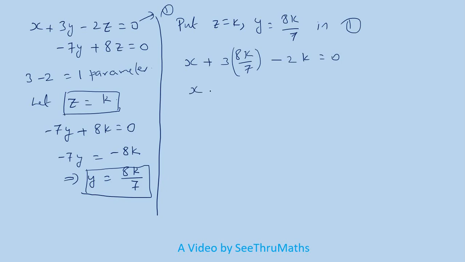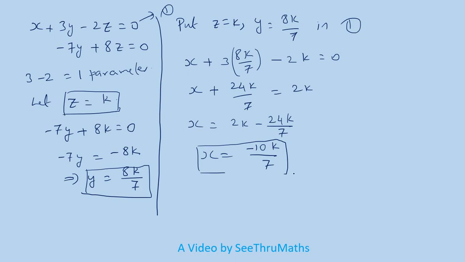So x plus 24k divided by 7 equal to 2k. I can take it to the other side and simplify. x is equal to 2k minus 24k by 7. This is 7 into 2, 14. I will do it directly: 14 minus 24 is minus 10k divided by 7. So x is equal to minus 10k divided by 7.